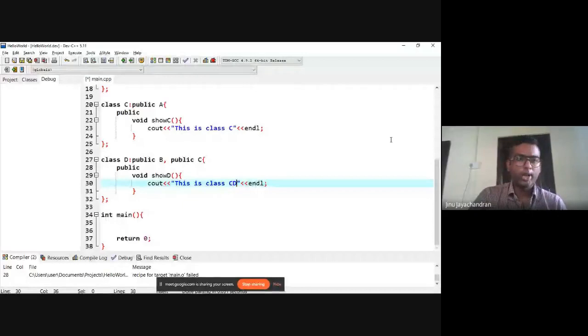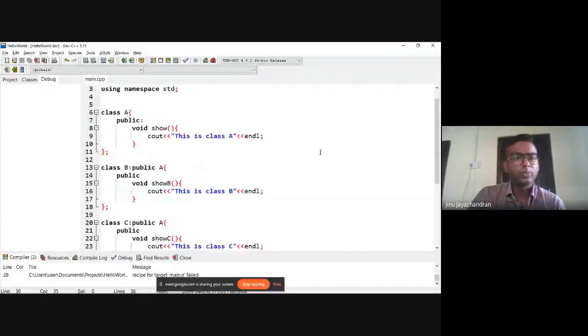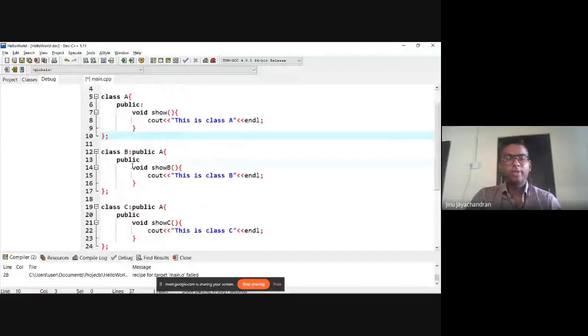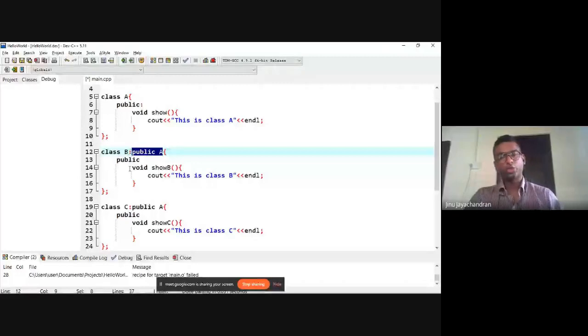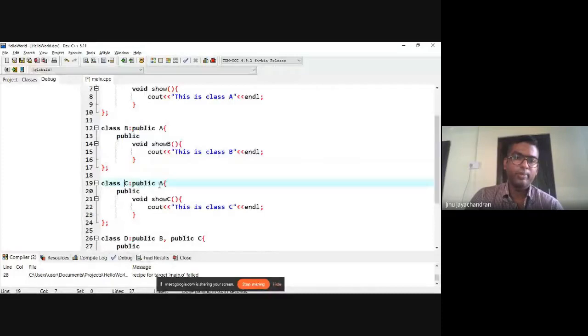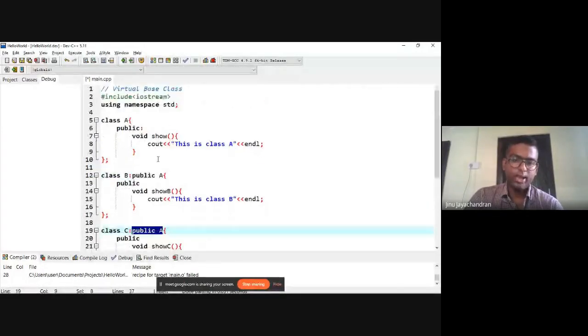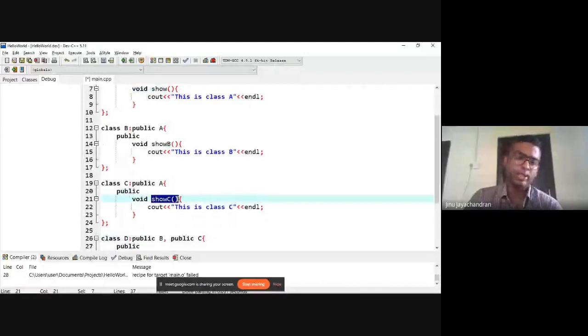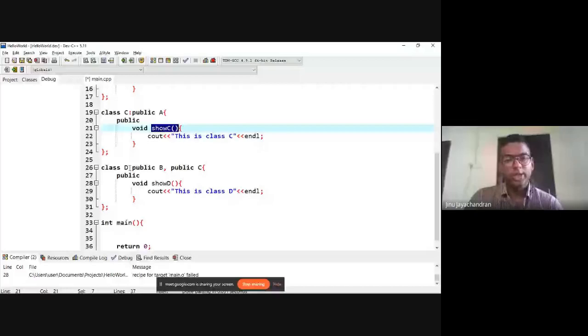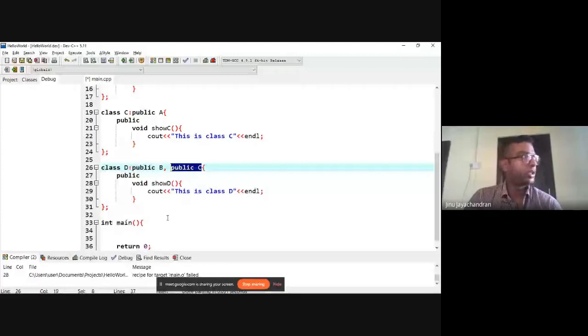Fine. So what I have done: I defined class A, with a member function show, which prints "This is class A". Then I defined class B, which inherits from class A publicly, with a member function showB. I have class C, which has inherited from class A publicly, with a member function showC, which prints "This is class C". Finally, I have class D, which inherits from class B and class C publicly, and a function showD.